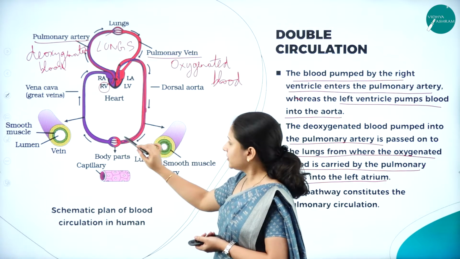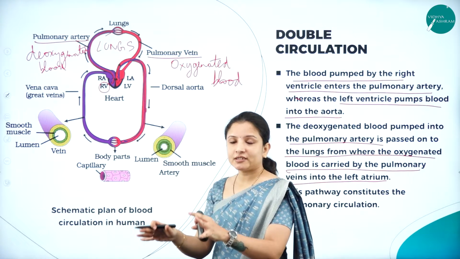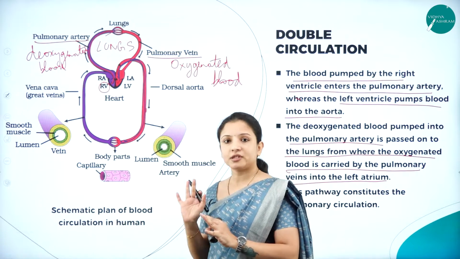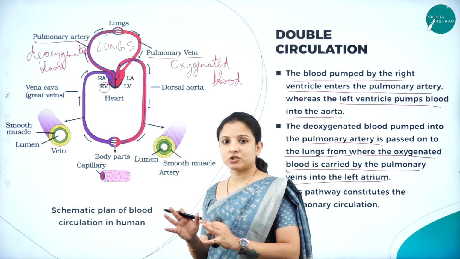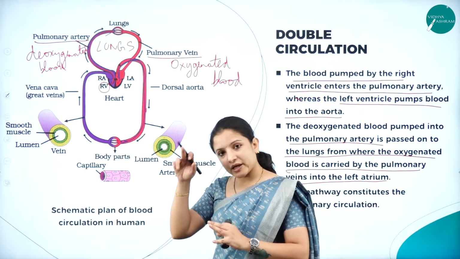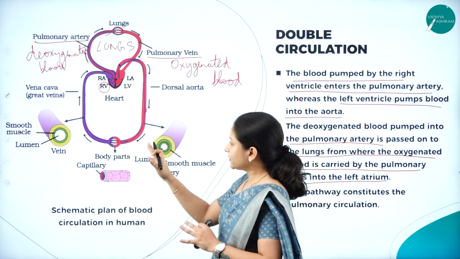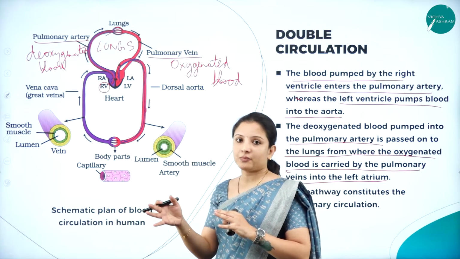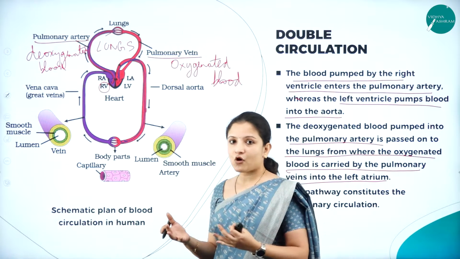Now, the blood has deposited the oxygen in different body parts. Is there any oxygen in the blood now? No. The blood has to fill back oxygen again, right? That is called deoxygenated blood, because the blood has already given its oxygen to the body parts. Now the blood doesn't have oxygen.